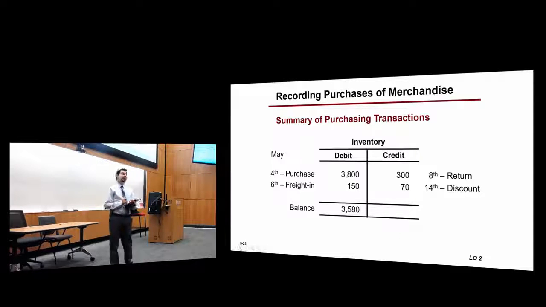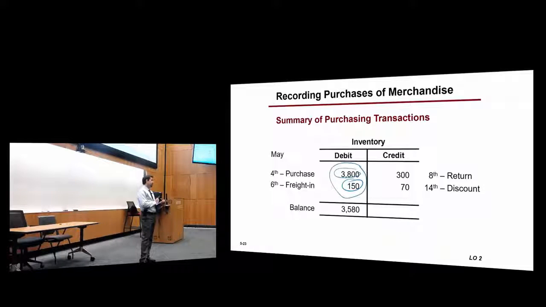So this shows the different entries to the account inventory. First one is the purchase. And then after that we had to pay for the delivery, shipping. The original cost of the inventory was 3,950. And then we returned 300 and we got the discount of 70.